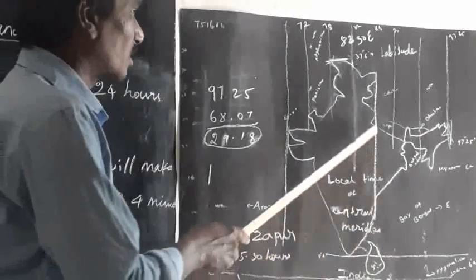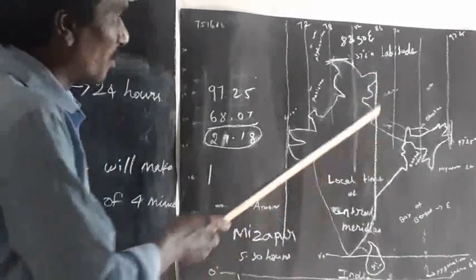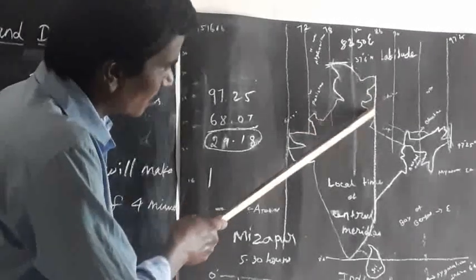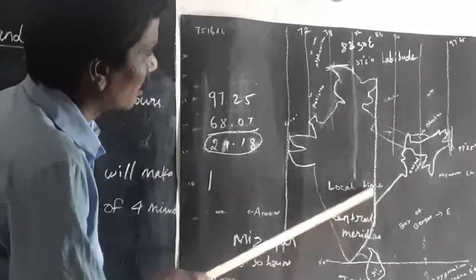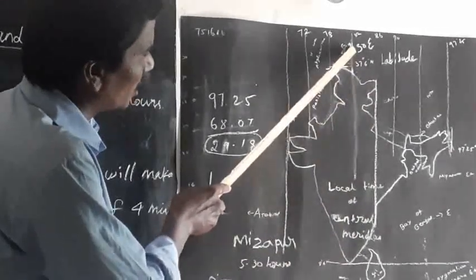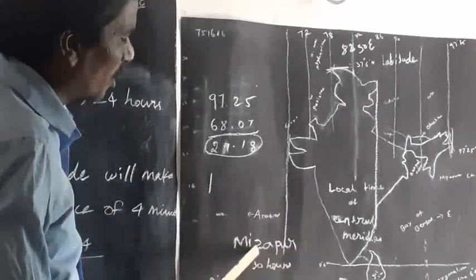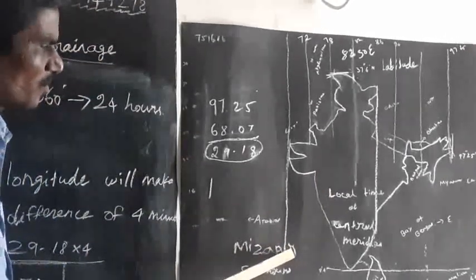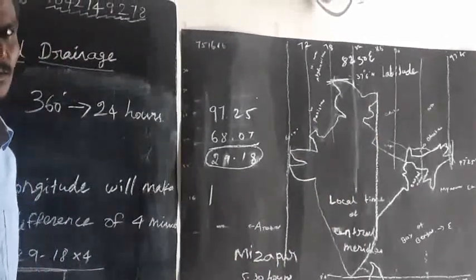So the Indian government avoided this confusion. The middle line, the local time of the central meridian, is 82 degrees 30 minutes. It passes through Mirzapur in Allahabad, Uttar Pradesh state.